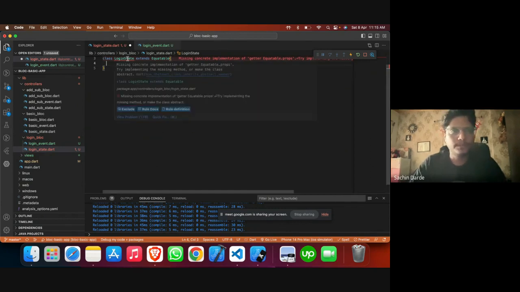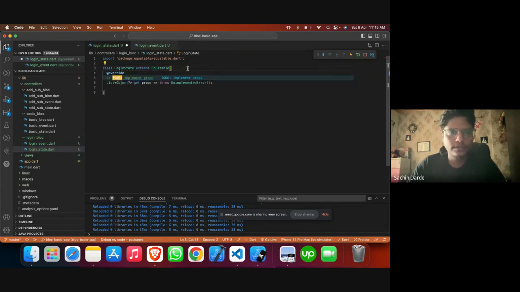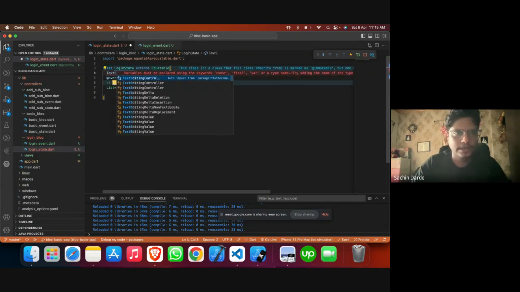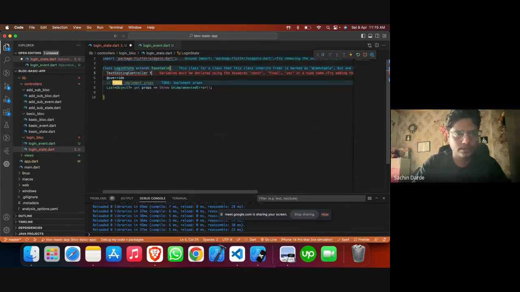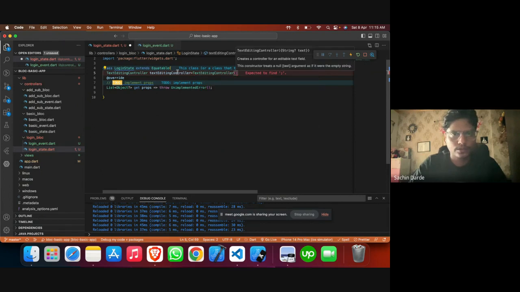So simply we'll need to have the properties which we'll be using. One of them is a text edit controller. The first one is email controller. Another one would be a password controller.